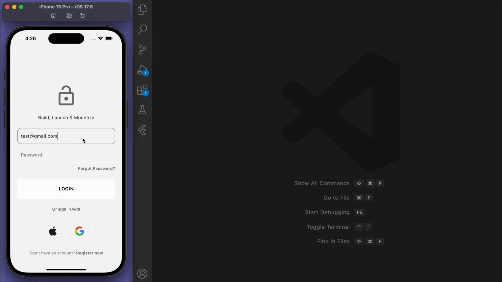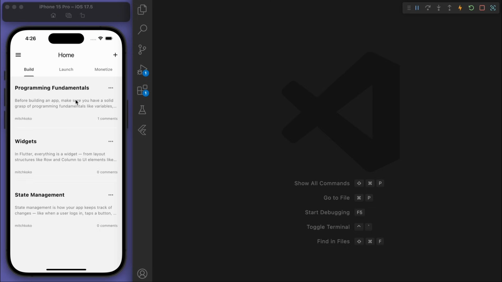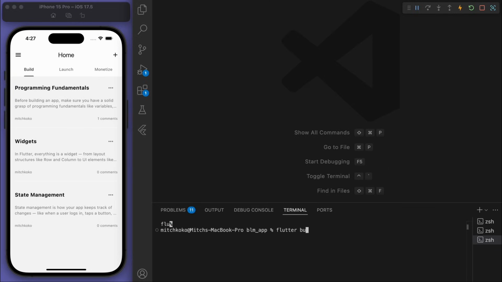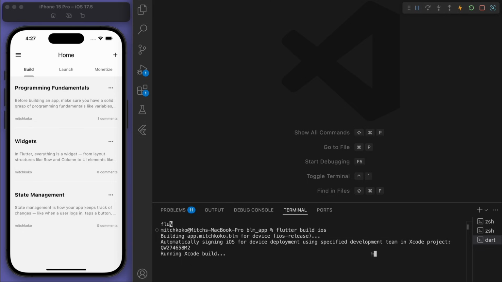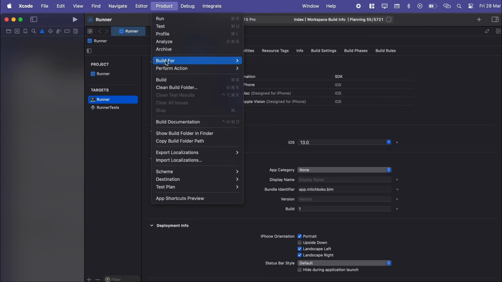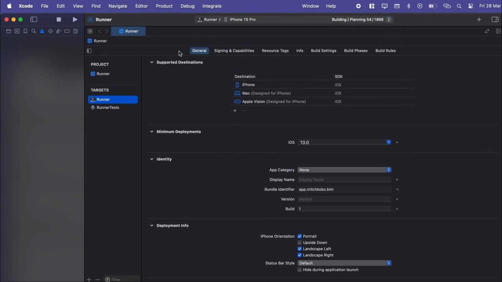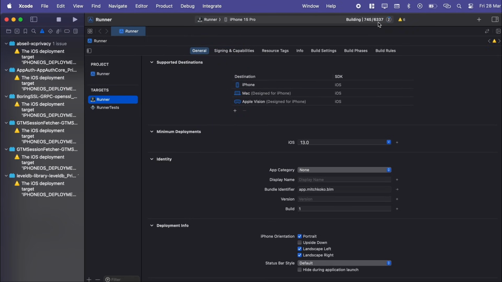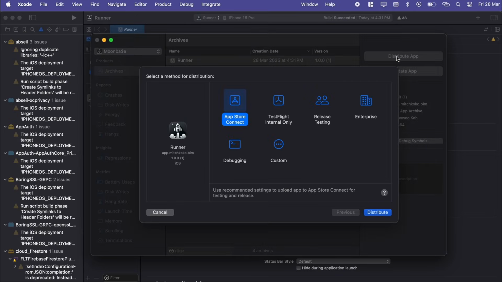Now, if I just log in, I made all these random posts again just to fill it up. Now in our terminal, let's say flutter build ios. There it is. And then let's open up our Xcode, go to the product, archive, and let's wait for this to build. There it is, and let's distribute it to the App Store Connect.